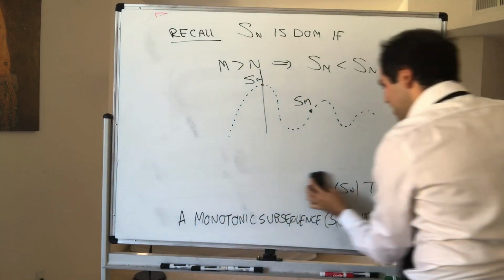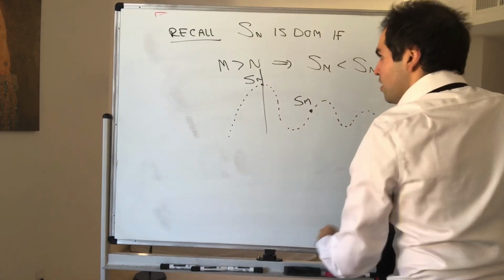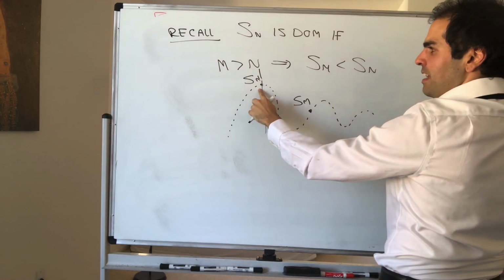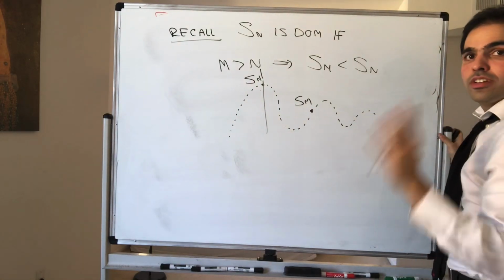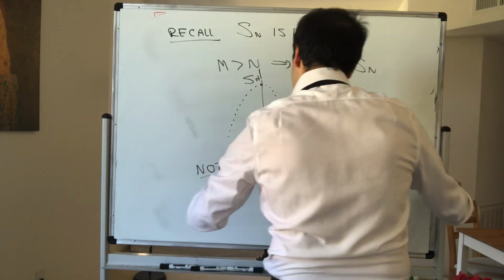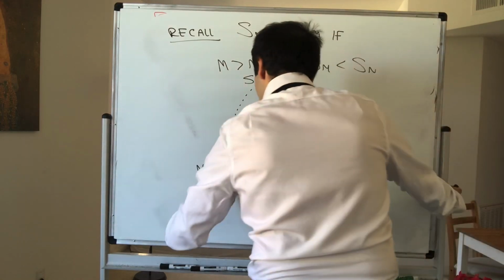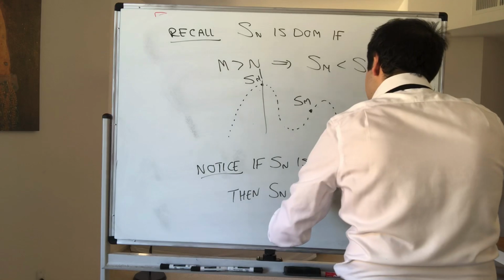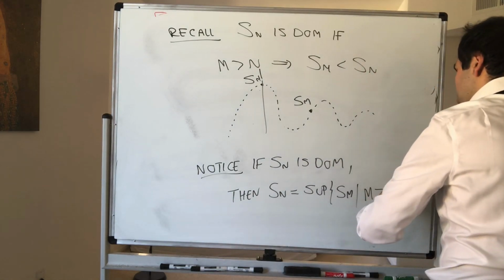All right, and not only that, there's actually something interesting to notice. Well, if Sn is dominant, it's actually bigger than anything that follows. So notice, and this will be very important, if Sn is dominant, then Sn is actually the supremum of Sm, where m is greater or equal to n.